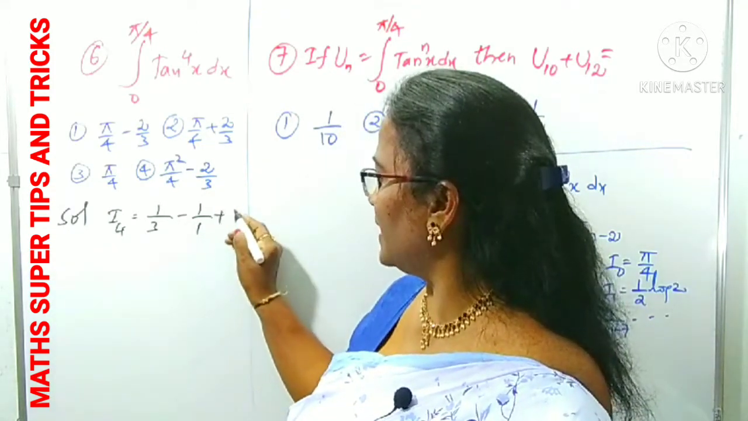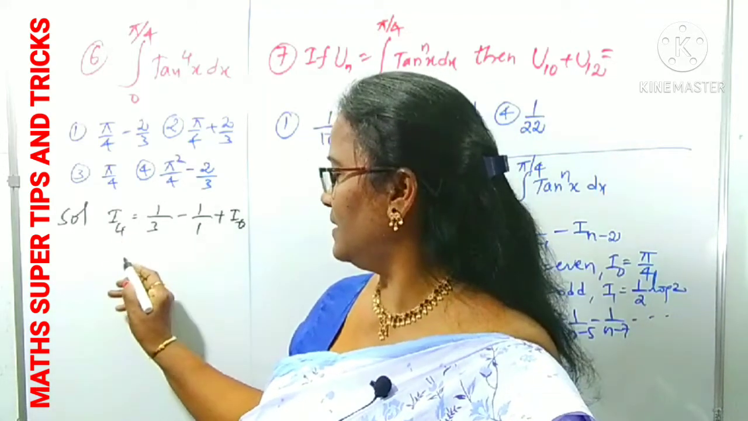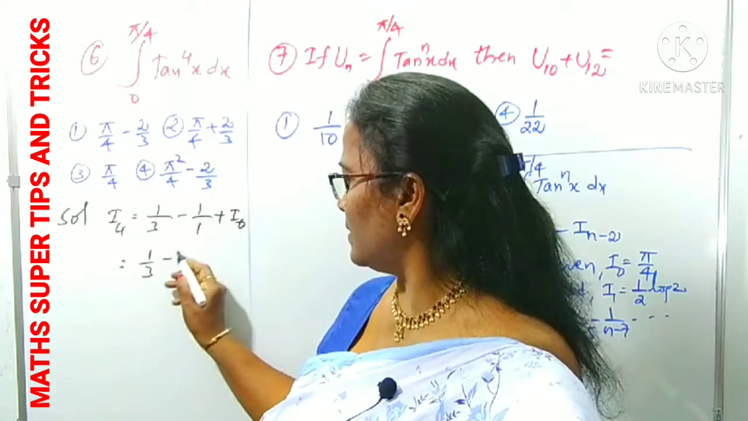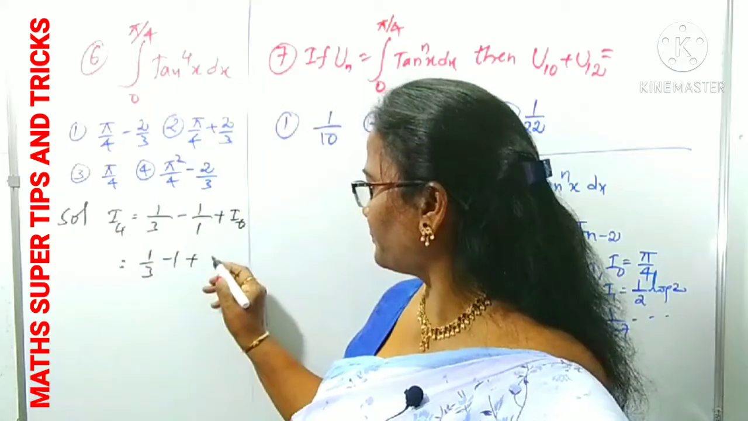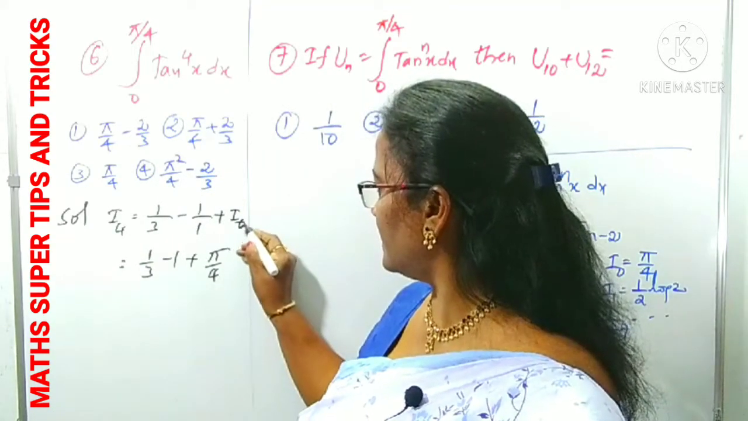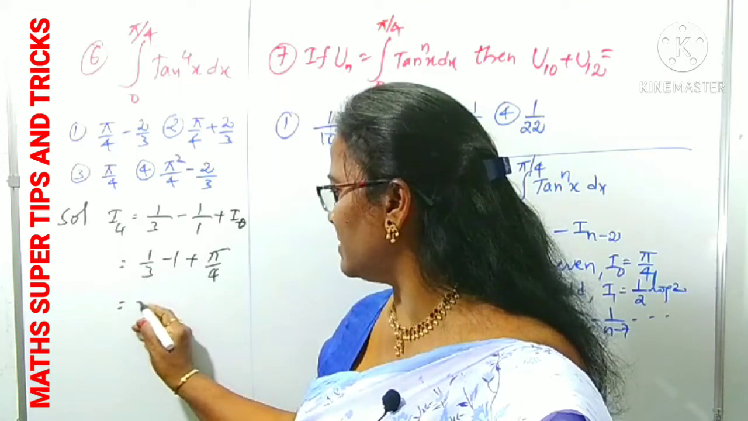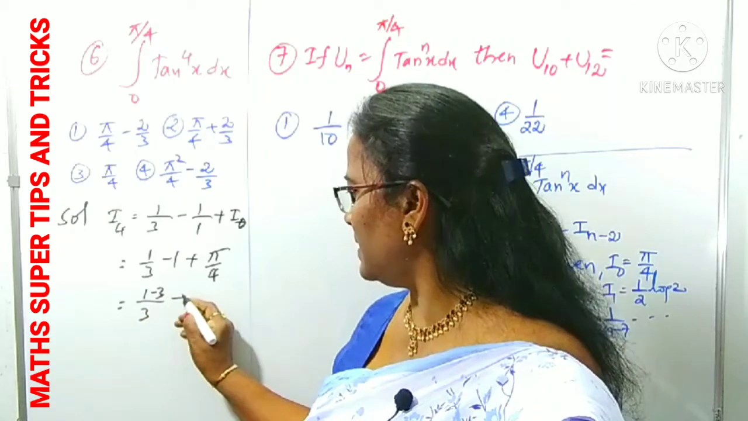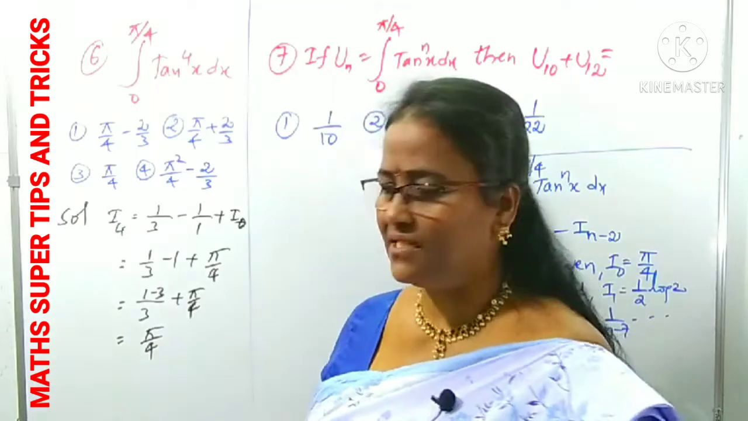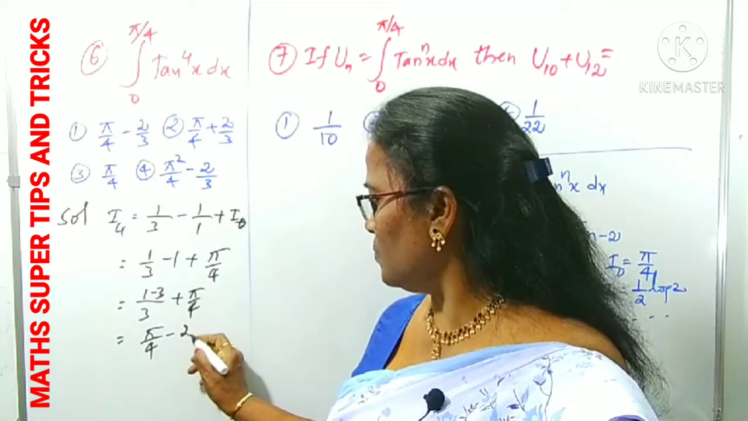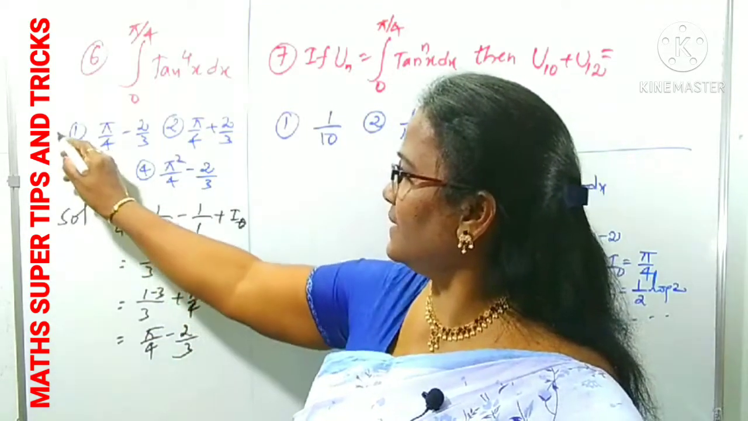After that, plus we can add I0. Why I0? Because 4 is an even number. Right? 1 by 3 minus 1 plus I0. What is I0? I0 is clearly pi by 4. Now by simplification, this is 1 by 3 minus 1. The LCM is 3, so 1 minus 3 over 3, plus pi by 4. Pi by 4 is positive, so we can take it first. 1 minus 3 is minus 2 by 3. So it is 5 by 4 minus 2 by 3. Which option? Yes, clearly the first option.